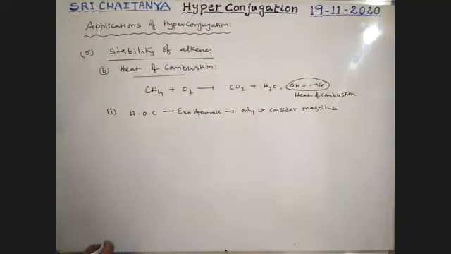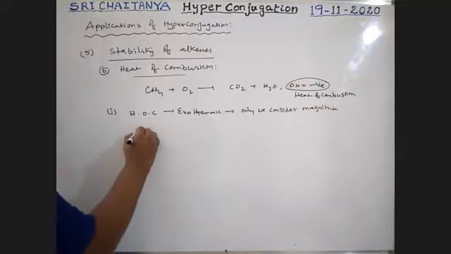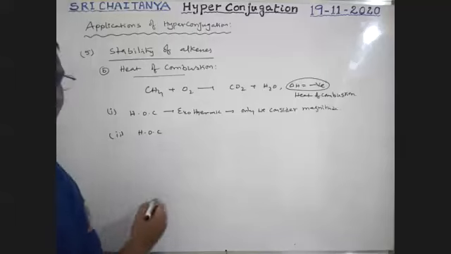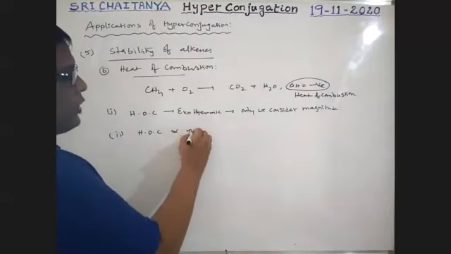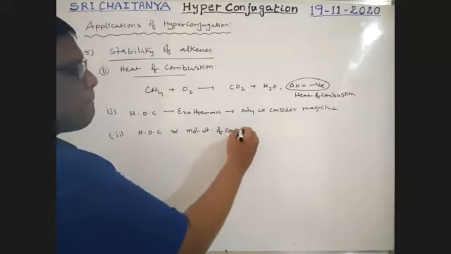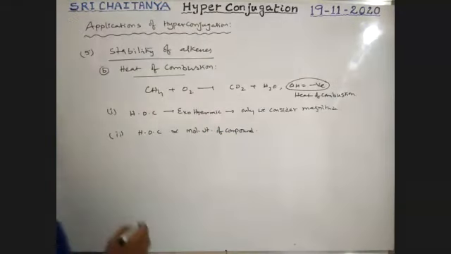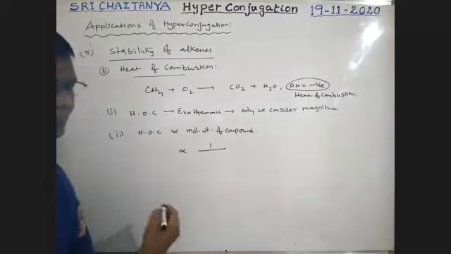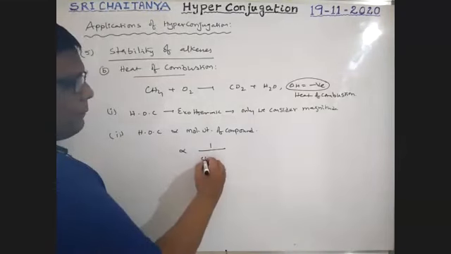Next, heat of combustion is directly proportional to the molecular weight of the compound. That means as the number of carbons increases, molecular weight increases. As molecular weight increases, no doubt heat of combustion also increases. And next, heat of combustion is inversely proportional to the stability of isomer.